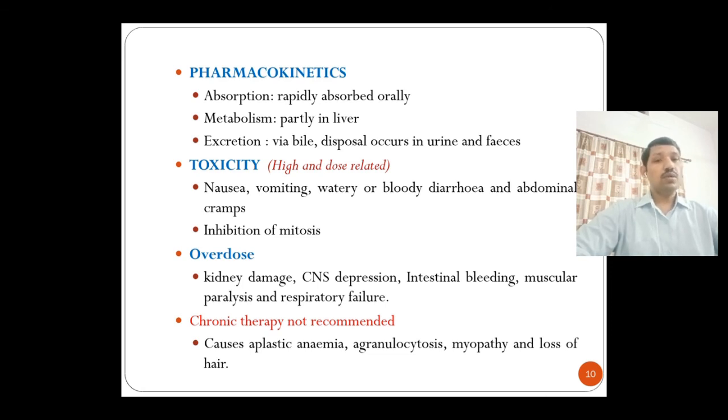These problems due to overdose may also cause death. Long-term therapy with colchicine is not recommended because it will cause aplastic anemia, agranulocytosis, myopathy, and loss of hair.